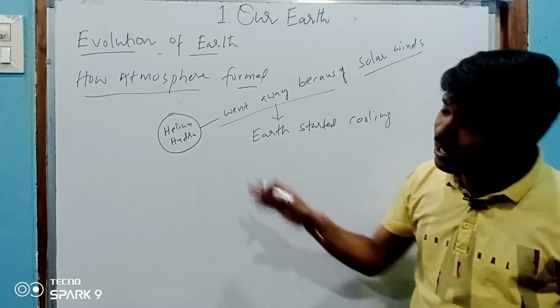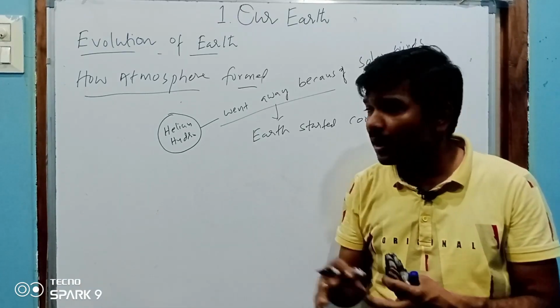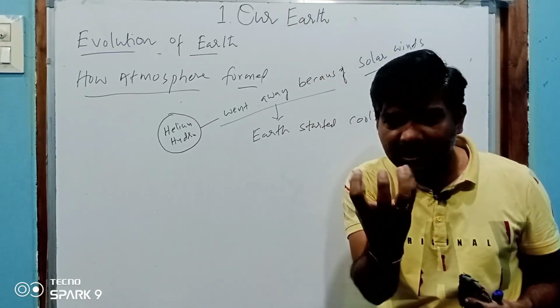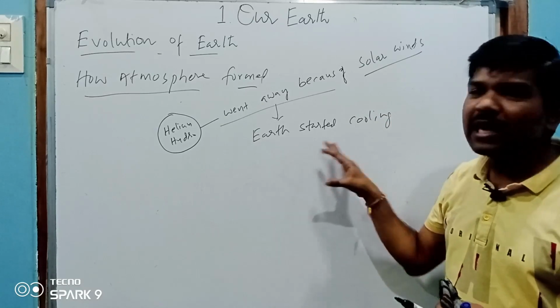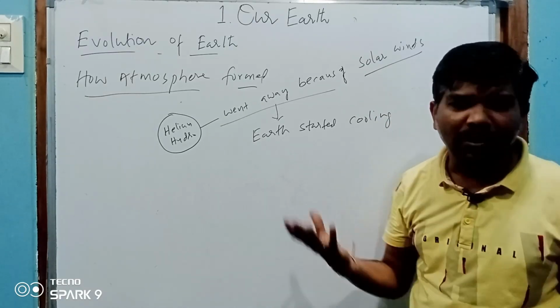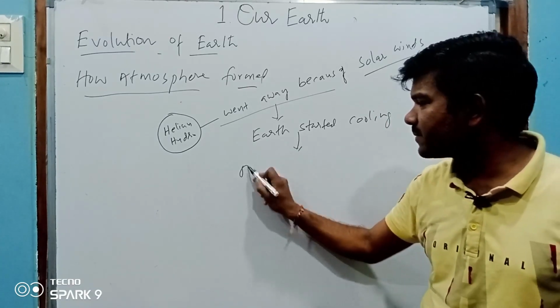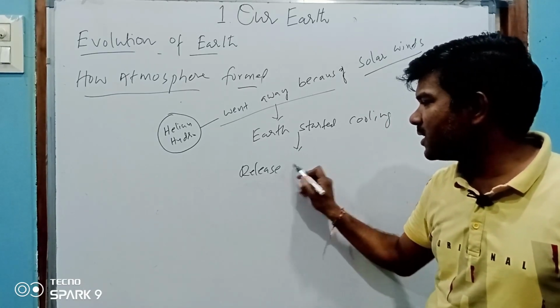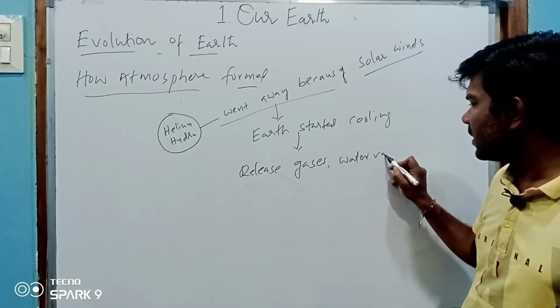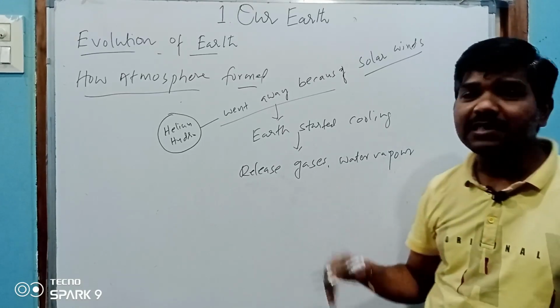It started cooling. Earlier also it was cool, but we are discussing the same condition, when it got wrinkled. So the earth started cooling. When it started cooling, it released a number of gases and water vapor. Sir, how do the water vapor and gases get released?